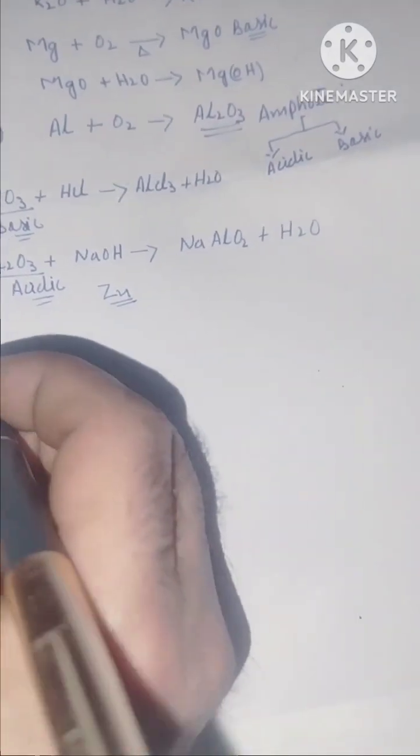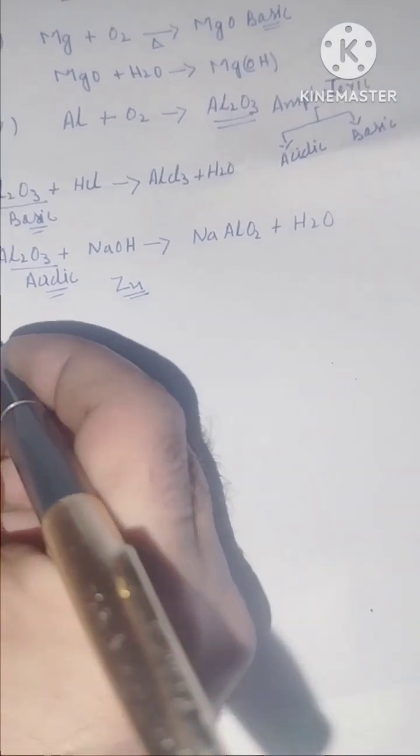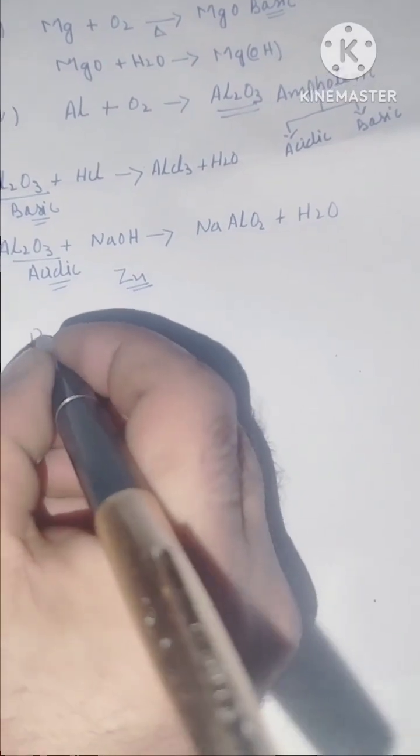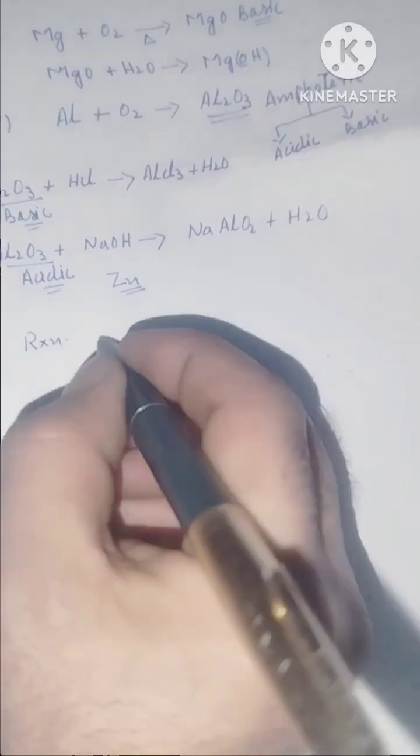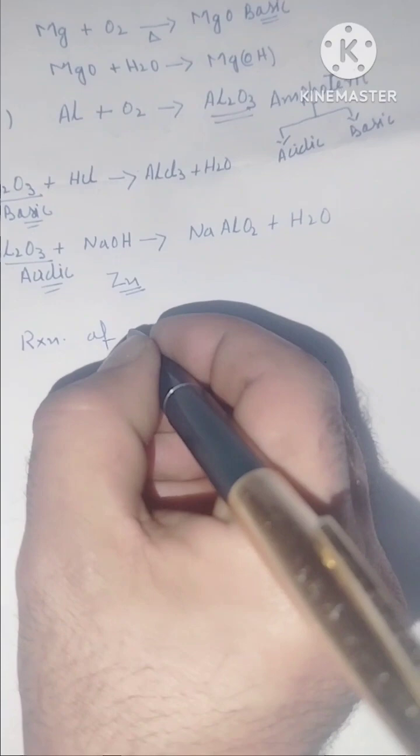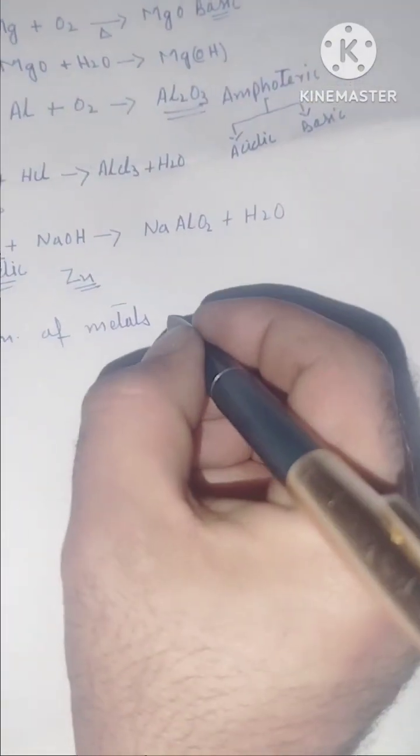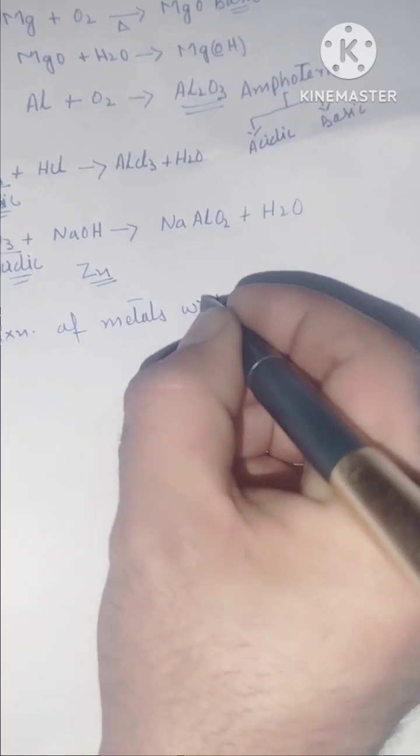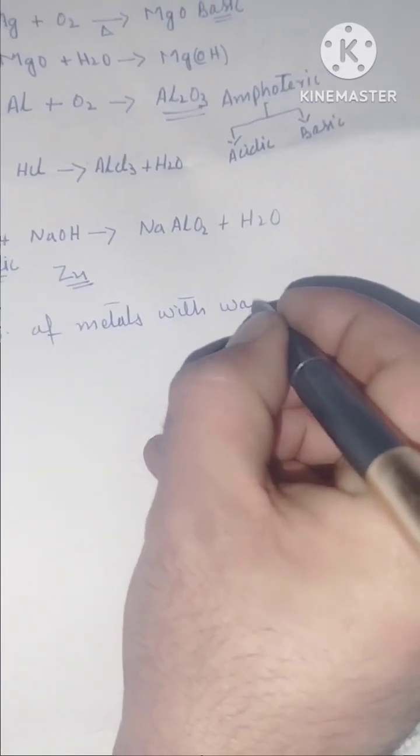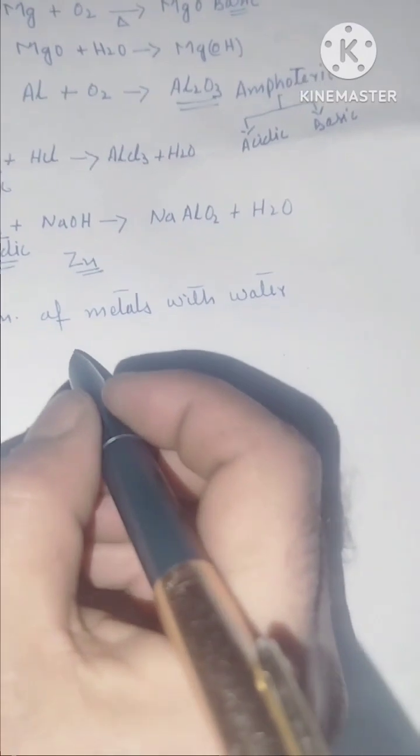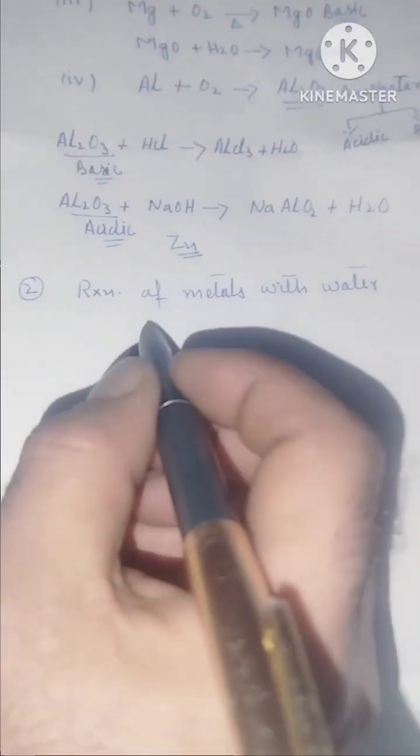Now we will move towards the second important property of metals, that is reaction of metals with water. So reaction of metals with water is the second property of metals.